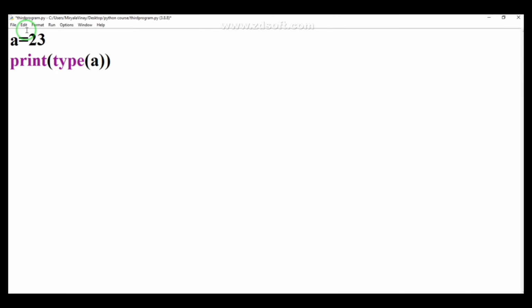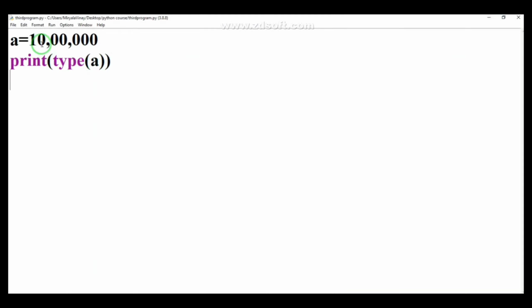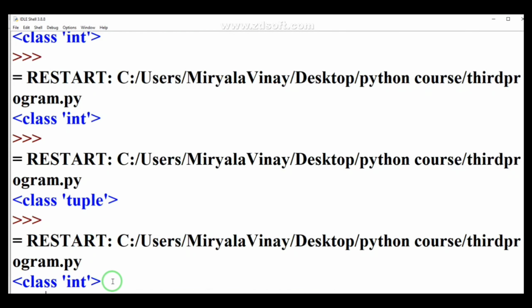We have discussed this, and we have also discussed commas. Okay, let me give an example. Suppose I am giving 10,00,000, something like 10 lakhs, and when I run the F5 button, you can see the type has changed, because it is showing tuple, which is also a data type, but it does not belong to integer. So commas are not allowed. When I put underscores instead of commas and run F5, you can see it has automatically changed to integer.